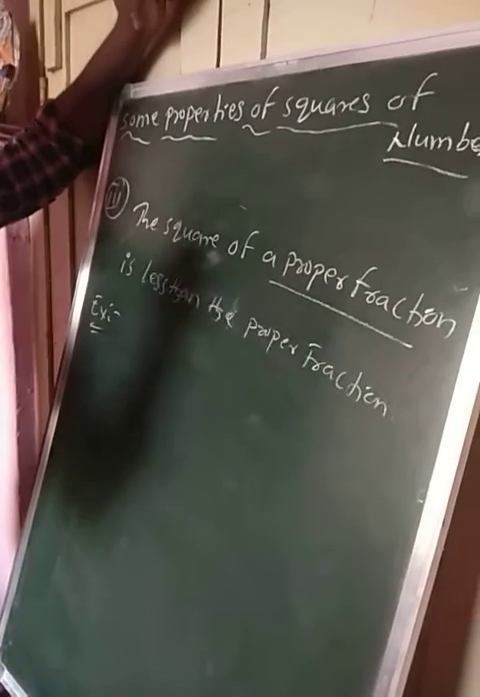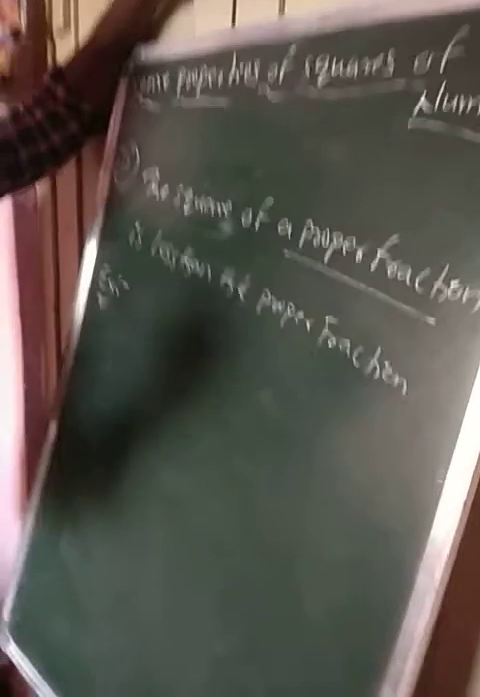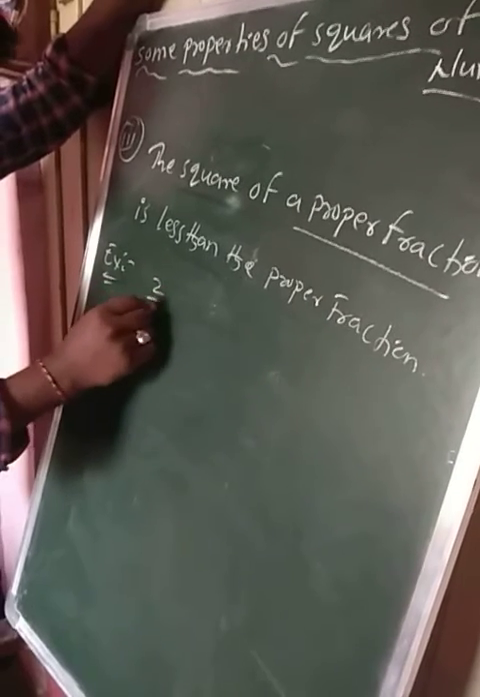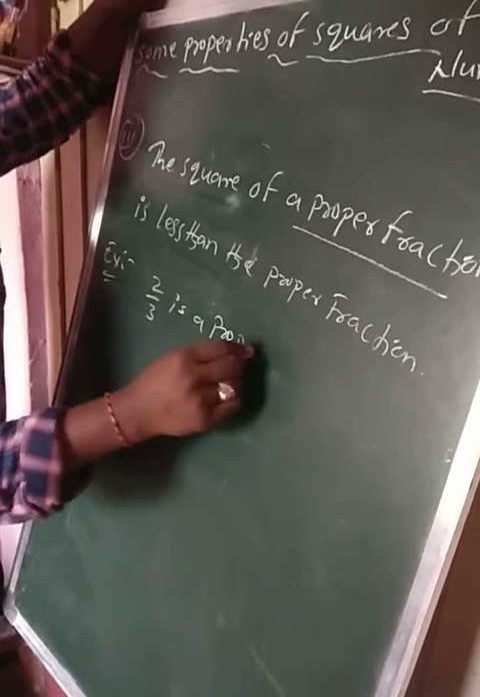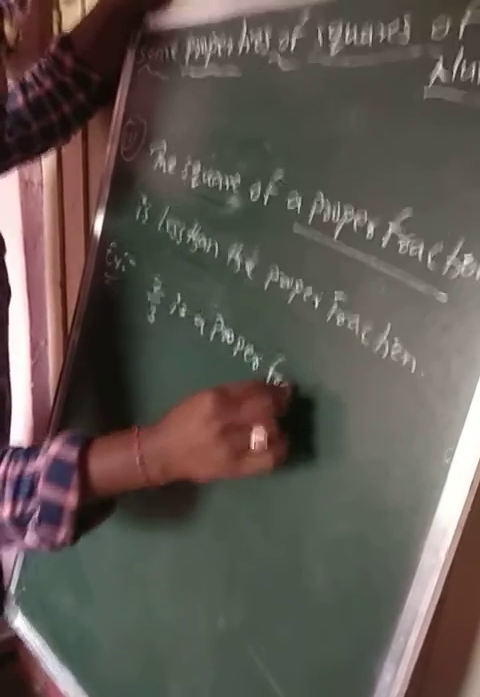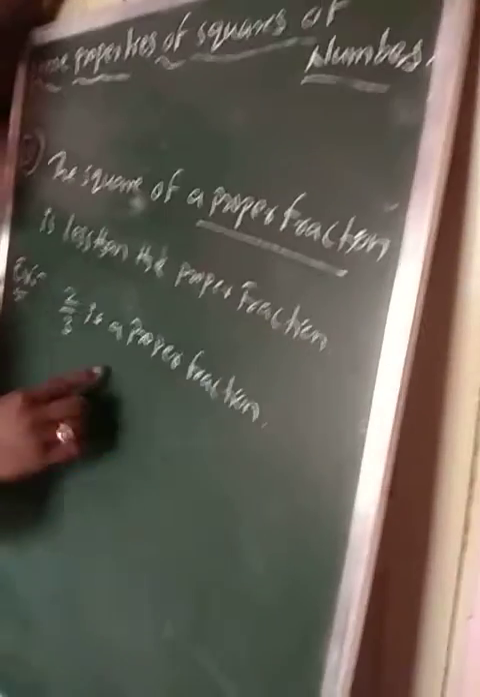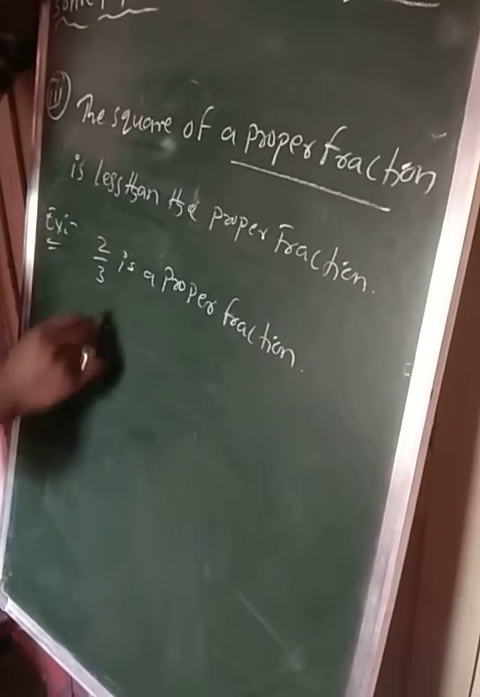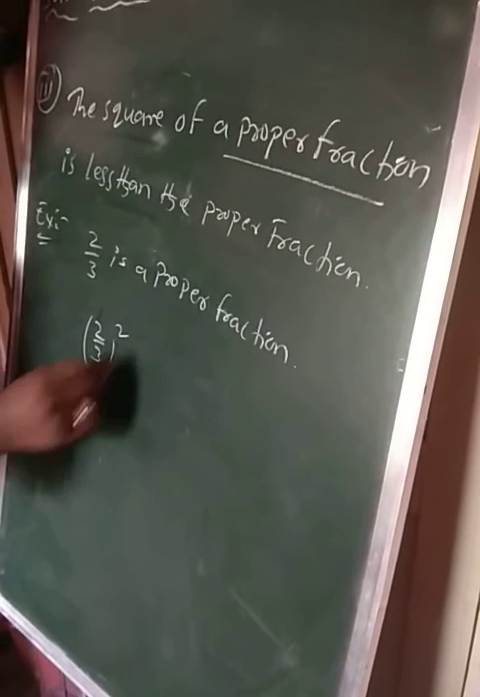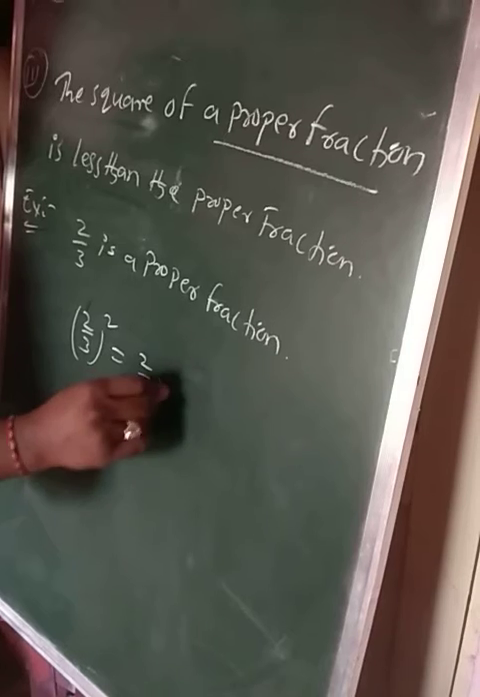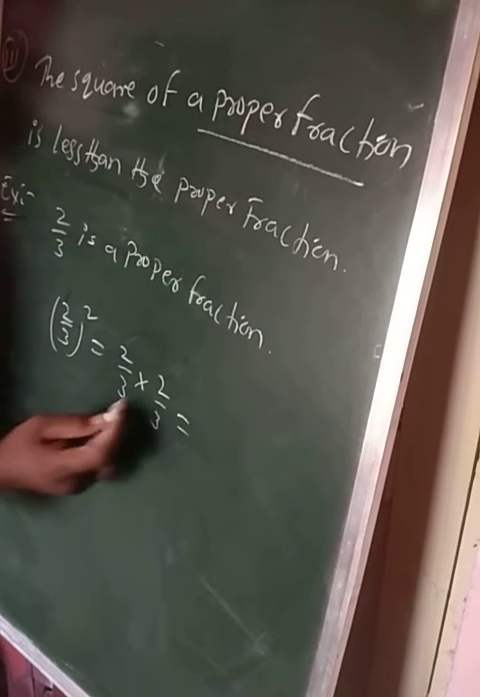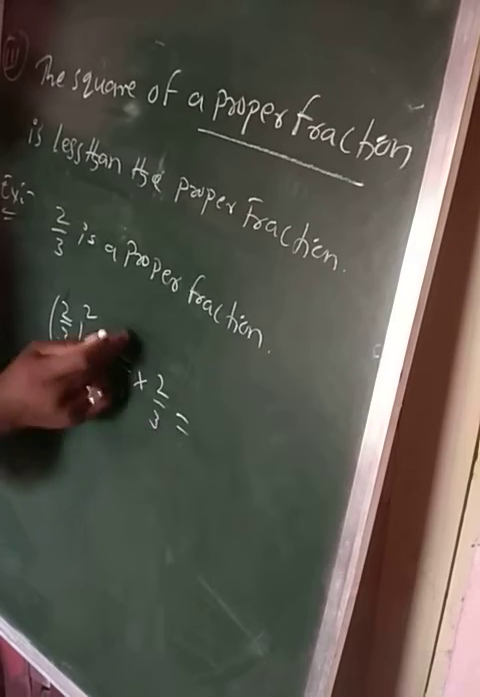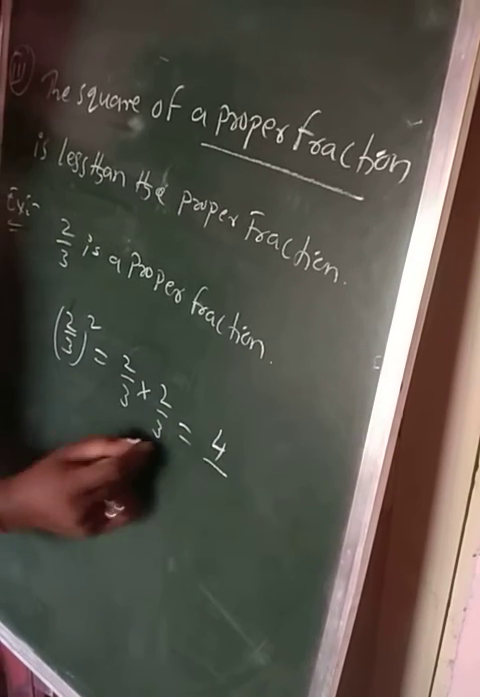Numerator is a small number, denominator is a big number. Now see everyone, 2 by 3 is a proper fraction. Yes. What is its square? Its square is 2 by 3 whole square, that is 2 by 3 into 2 by 3, which equals numerator into numerator, denominator into denominator. 2 2s are 4 by 3 3s are what?